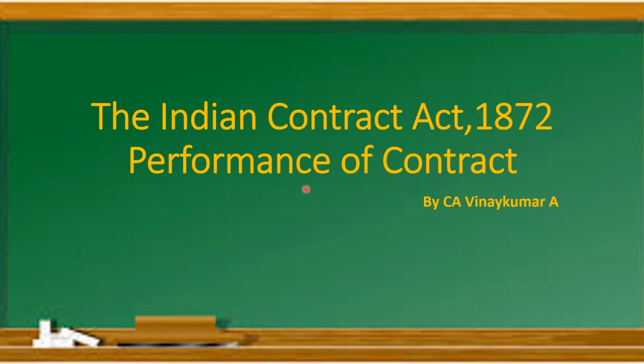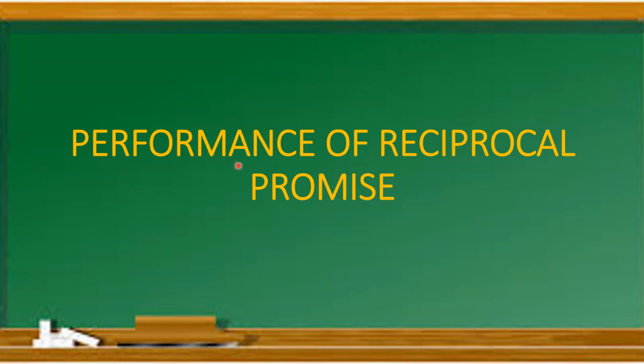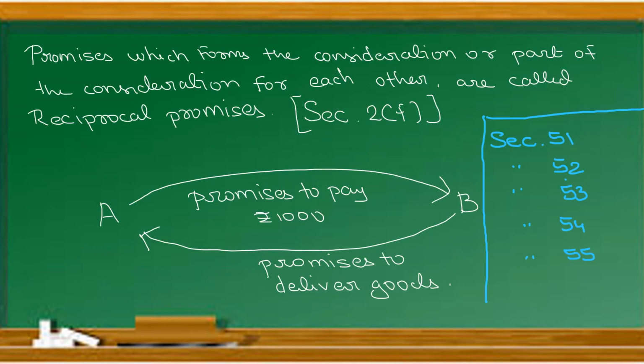We were seeing performance of contract. In today's lecture, let us see what is performance of reciprocal promise. What do you mean by reciprocal promise? It is given under section 2 subsection (f). Promises which form the consideration or part of the consideration for each other are called reciprocal promises. The first word is very important. There is no action. Only promises are being made from one party to another party.